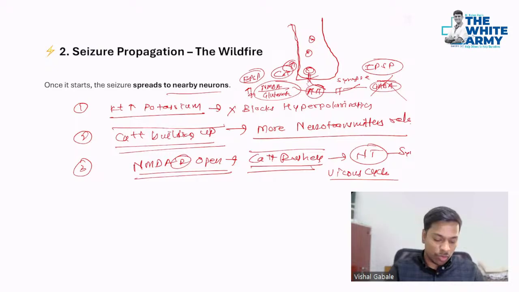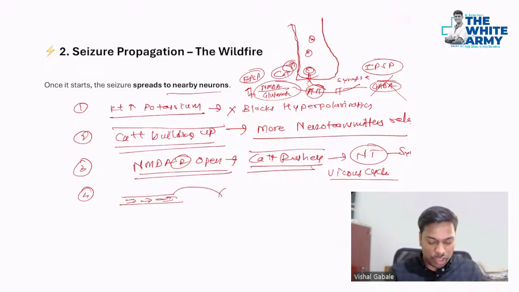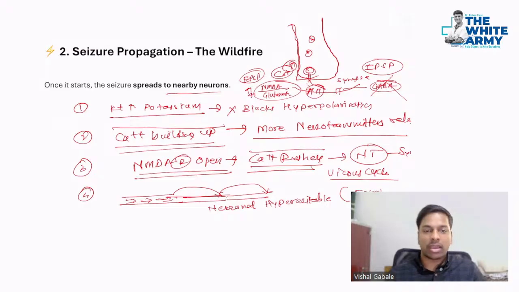Along with that, you can also get ephaptic transmission. Normally the impulses go along the axon like this, but due to this process and the mass stimulation of the neurons, there is a direct jumping, or saltatory, mechanism. You know this saltatory mechanism. With the help of this, neuronal hyperexcitability occurs. This is called ephaptic transmission. Yes. Right.